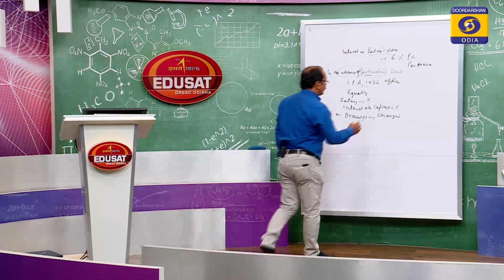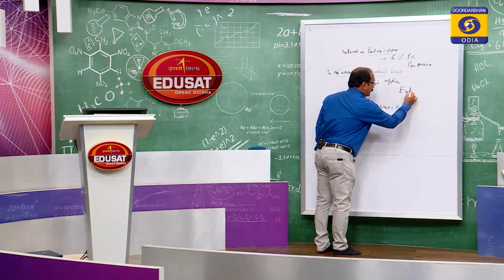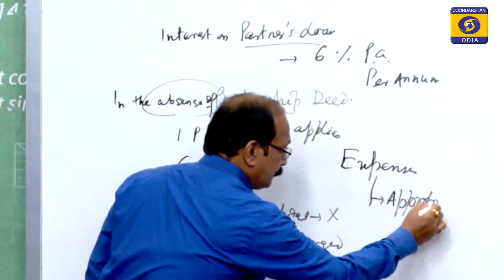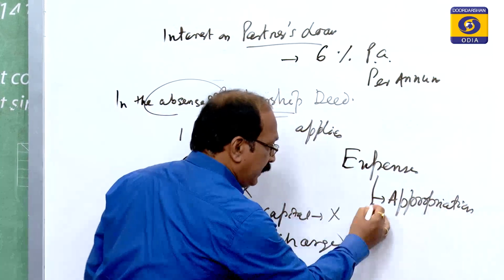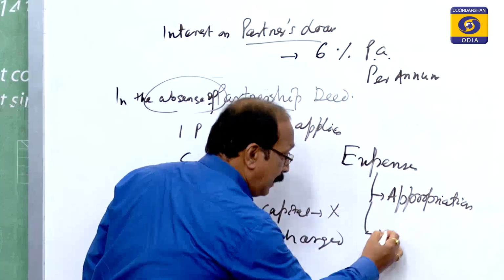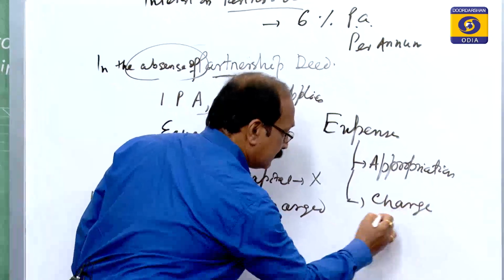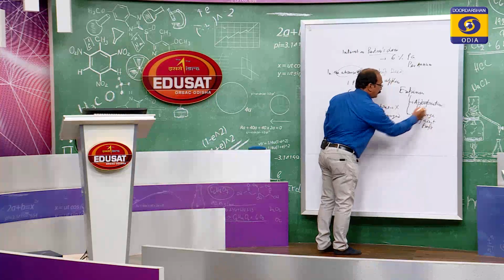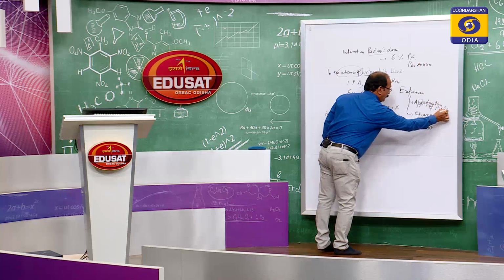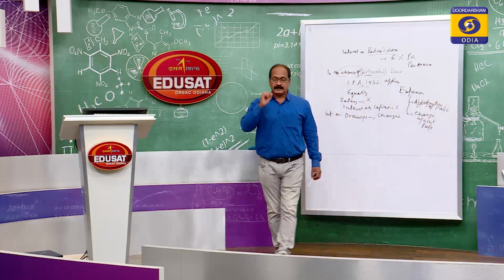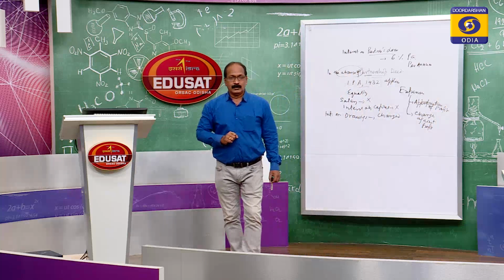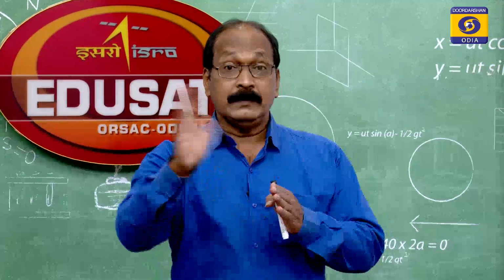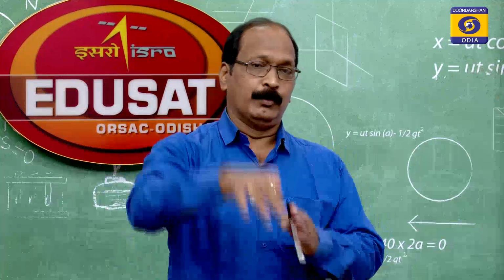Some expenses are there which we can appropriate, and some expenses are charged against profits. Appropriation of profit and charge against profit. Because of appropriation of profit items, the profit is not reduced, the profit is distributed.